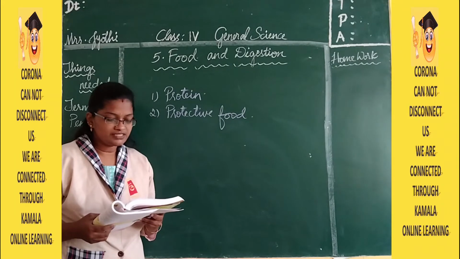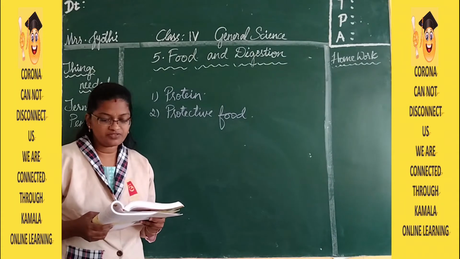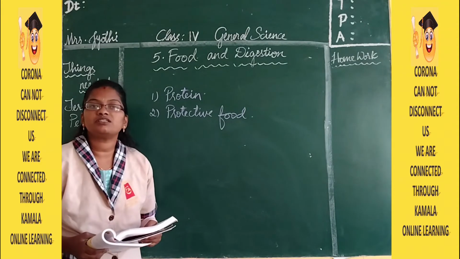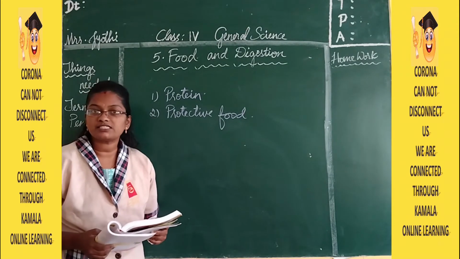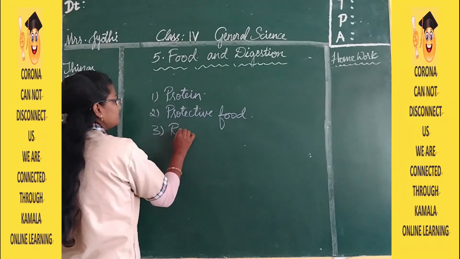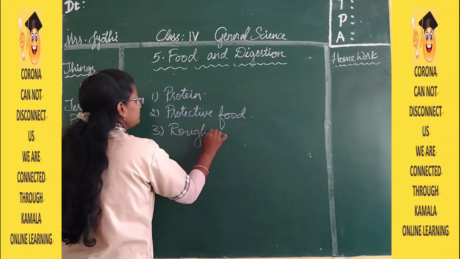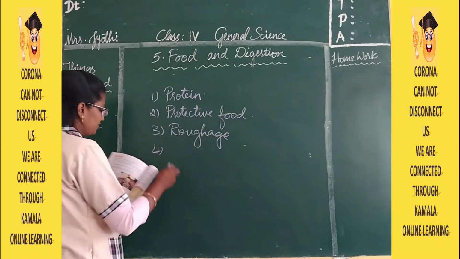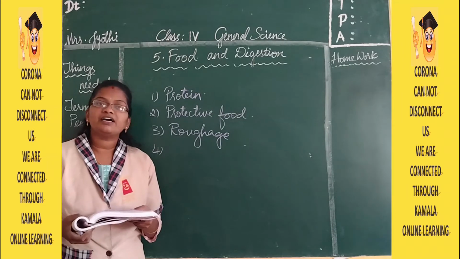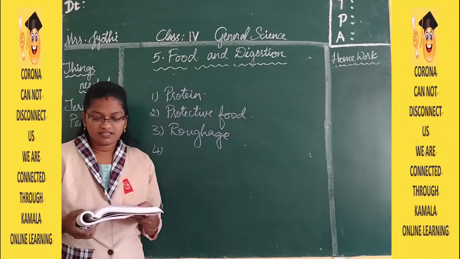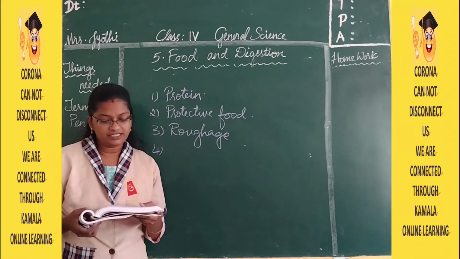Fats, carbohydrates, roughage contain fiber which is not digested properly. So which is the food that doesn't get digested properly? It is roughage. Then the fourth one: saliva is secreted from salivary glands, liver or small intestine.